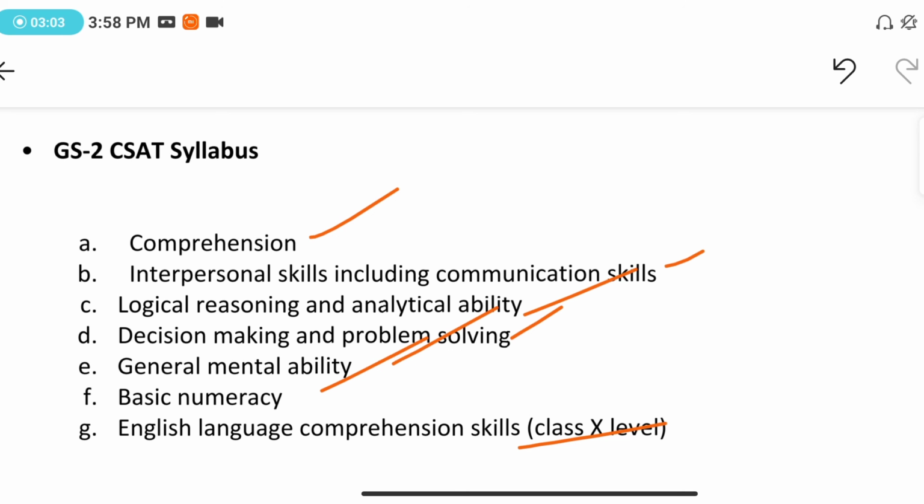Okay, so we'll discuss in the next video in detail about mains, the number of papers that we have in mains, and the number of marks they carry. So we'll be discussing mains in detail in the next video.